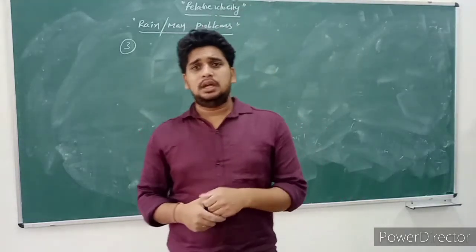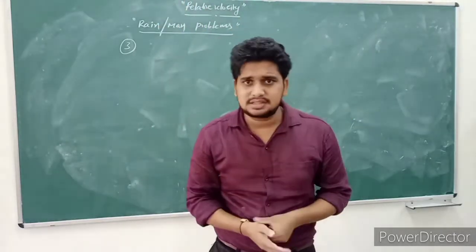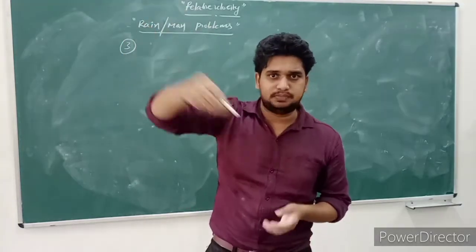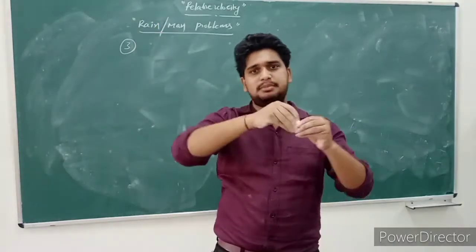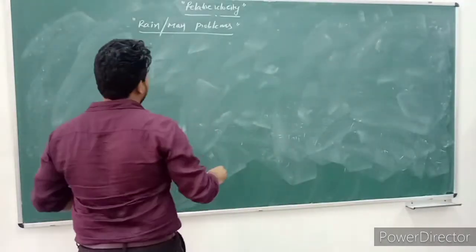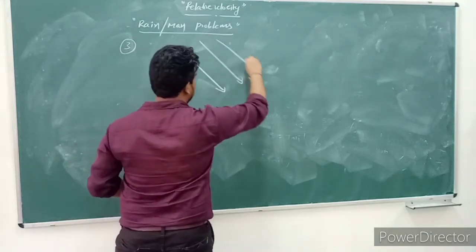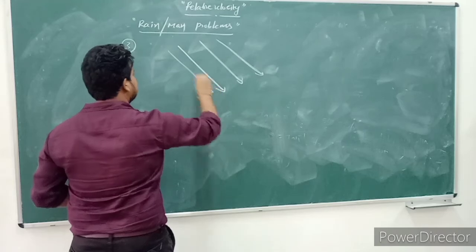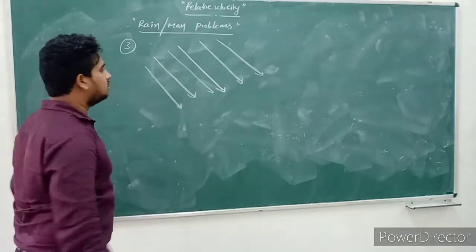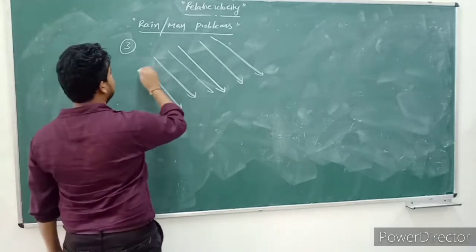So here up to now we have discussed rain falling vertically, always vertically downwards. Sometimes it falls slantly also. It falls in an inclined manner. Sometimes we observe that rain falls in an inclined manner. Is it or not? So for example, I consider rain falls like this.